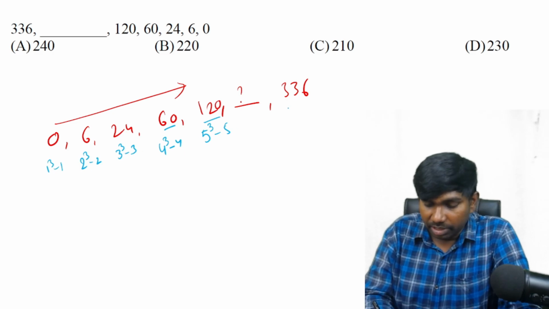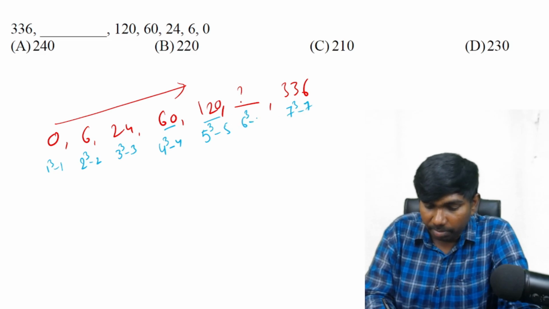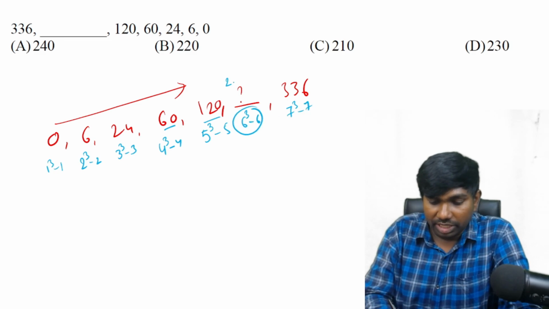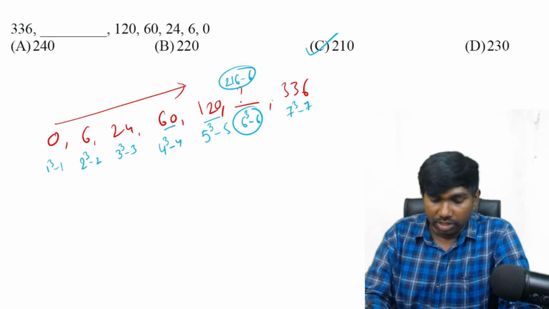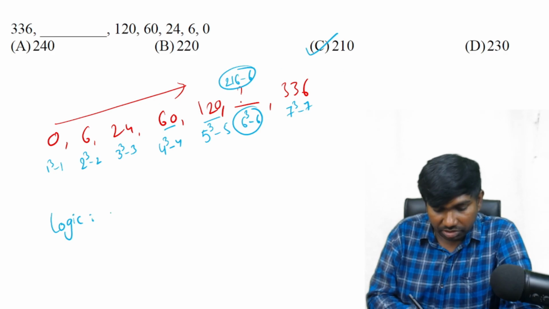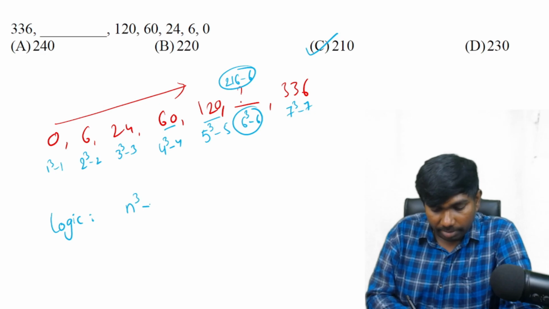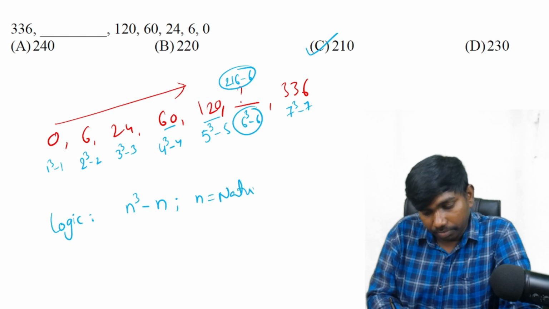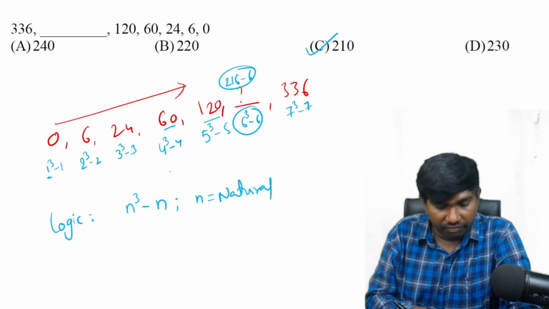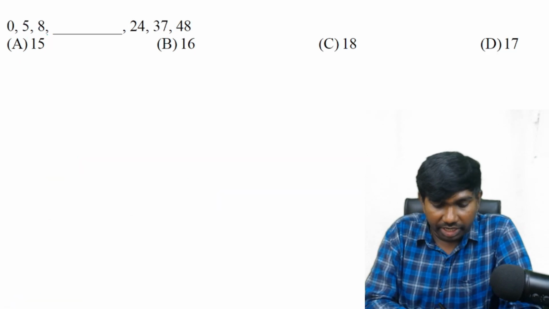And here this number 343. 7 cube is 343, minus 7. Yes, that means this number must be 6 cube minus 6. 6 cube is 216, minus 6 it is 210. Answer is option C. So the generalized logic is n cube minus the same number n, where n is a natural number only. N is a natural number started from 1. Next, 0, 5, 8 and dash, 24, 37 and 48.